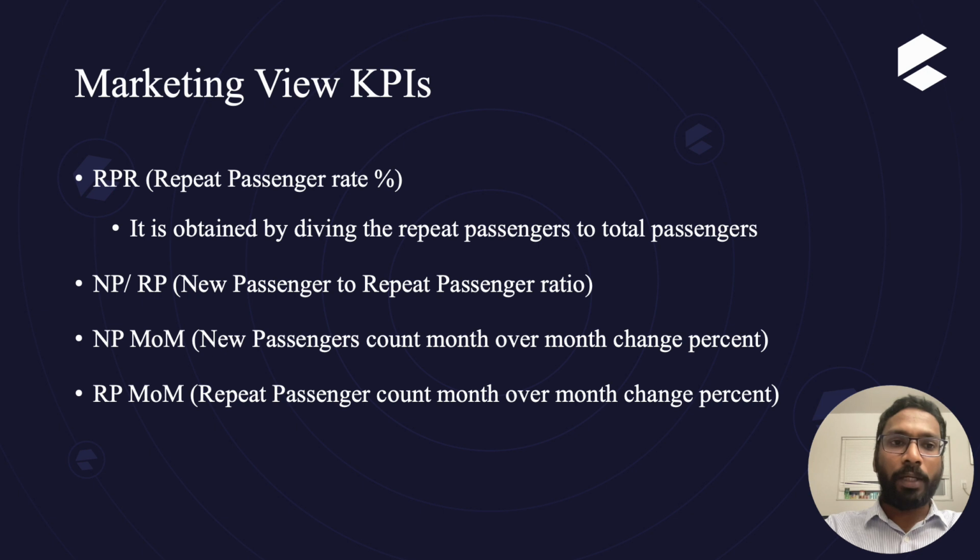So before going into the marketing view, let's have a glance at the marketing view KPIs. The KPIs in the marketing view are RPR, NP by RP, NP month over month change and RP month over month change. RPR is obtained by dividing the repeat passengers by the total passengers. NP by RP is the ratio of new passengers to repeat passengers, and NP month over month change and RP month over month change give a percentage difference of the current month's new passengers or repeat passengers when compared with the previous month for the respective measures.